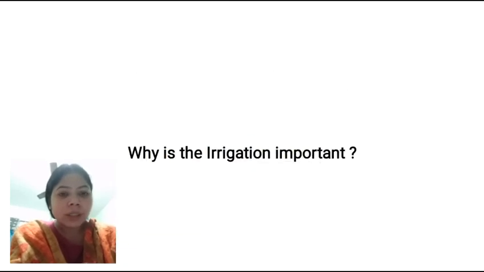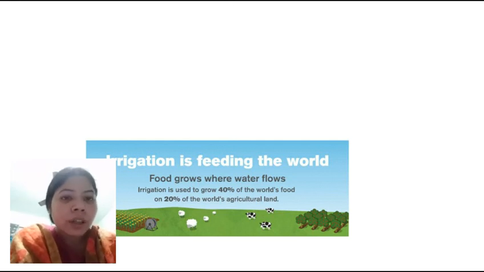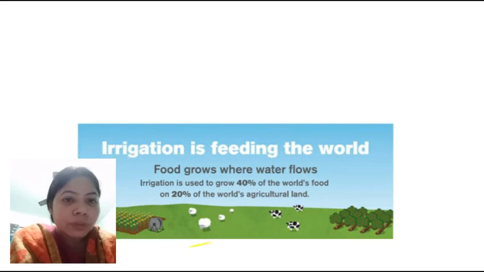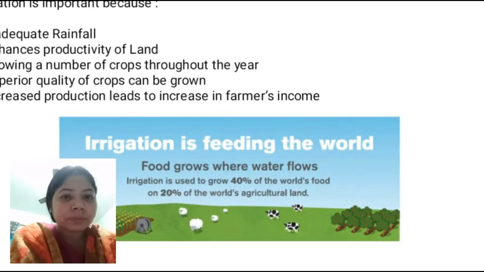Now students, tell me why is irrigation important? Irrigation is important because it enhances the productivity of land. So irrigation is feeding the world. Food grows where water flows. Irrigation is used to grow 40% of the world's food on 20% of the world's agricultural land.